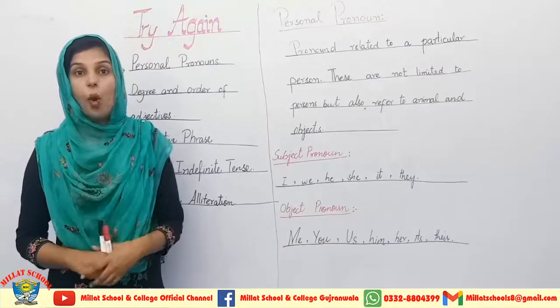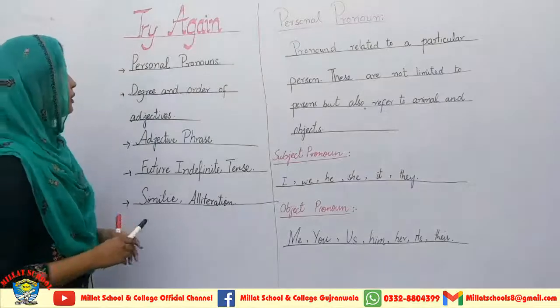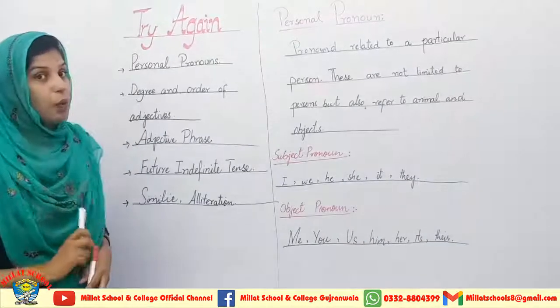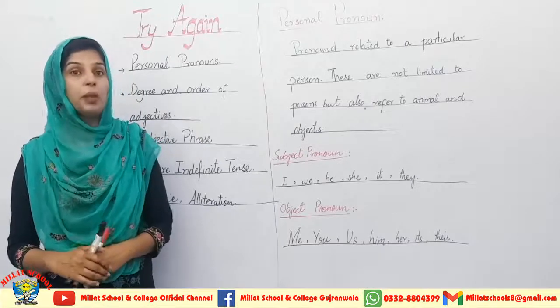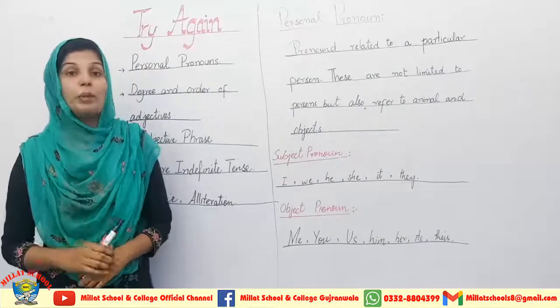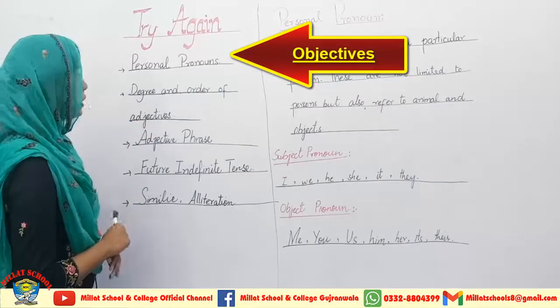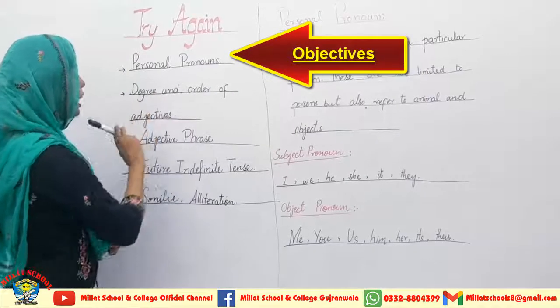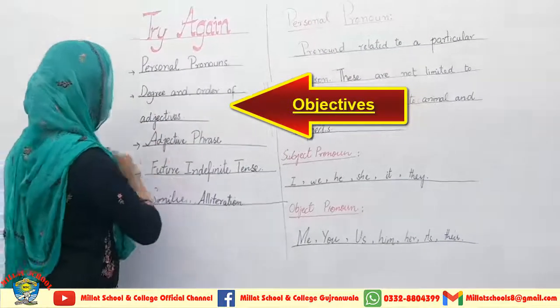You can see all these grammatical objectives over here on the board and we will discuss them one by one in detail so that you can clear out all these objectives and we can pick out all these objectives from the unit also. The first objective which we will learn from this unit is personal pronouns. The second thing which we learn from this unit is the degree and order of adjectives.